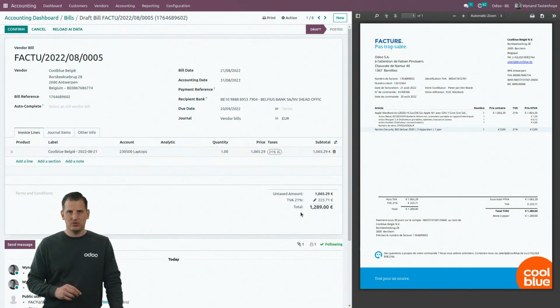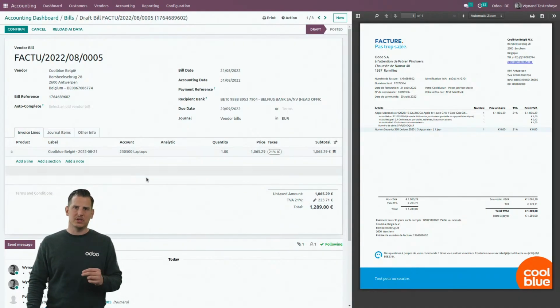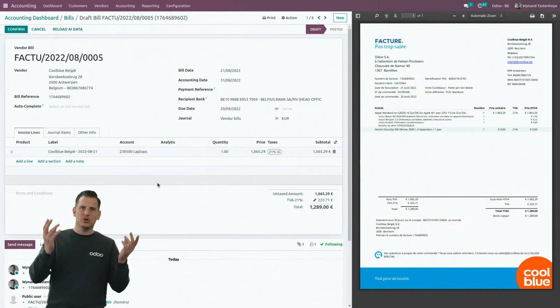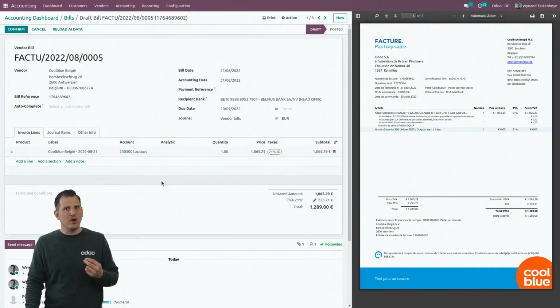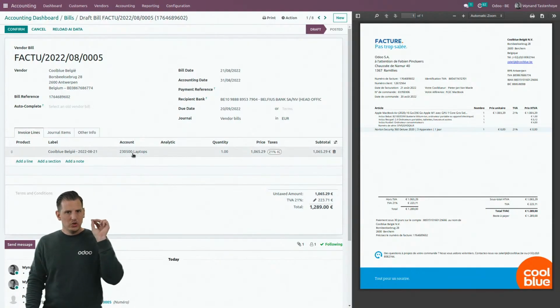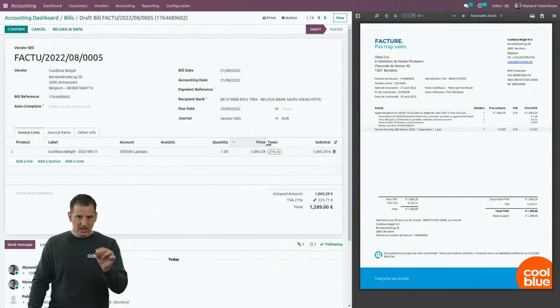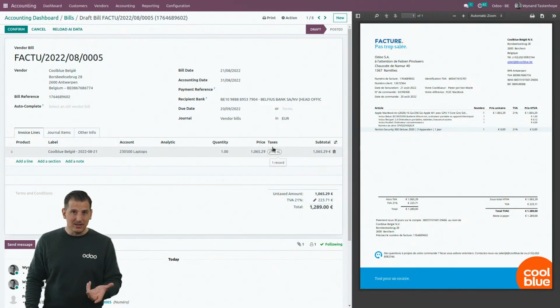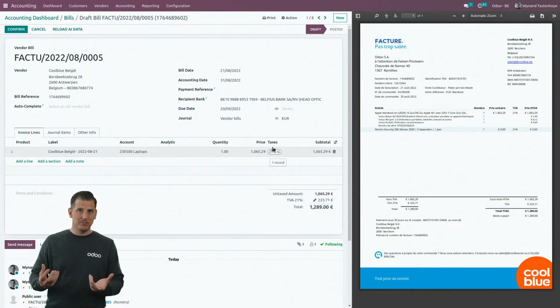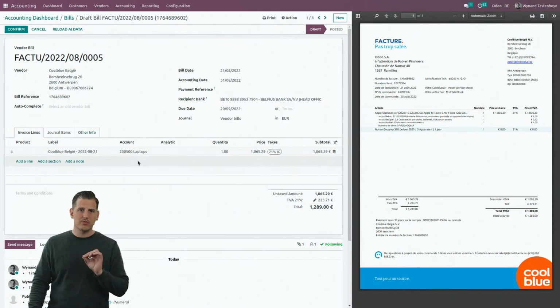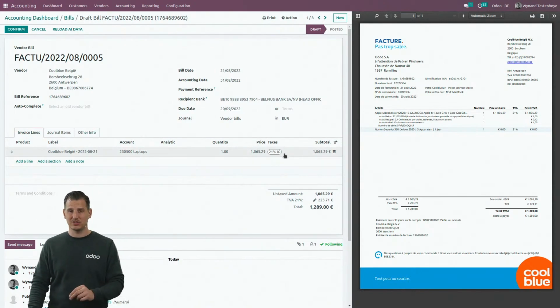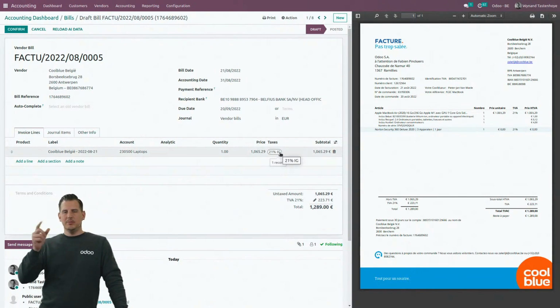The first time that you process a bill for a supplier, you will need to fill in the account, because we fill in a predefined expense account perhaps, but it will not be the right one. So basically the first time you need to adapt the account as well as the tax code. By validating, the artificial intelligence will take place. So the next time that you process the bill, based upon the combination of the supplier and the label, we will always provide you with the right account and the right tax code. Imagine this tomorrow.